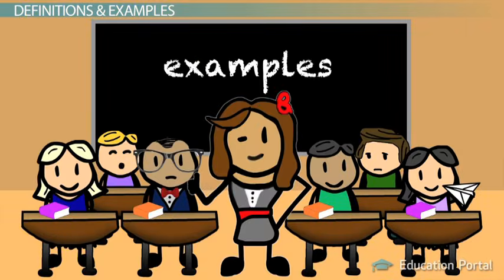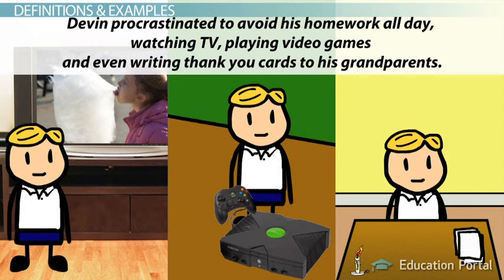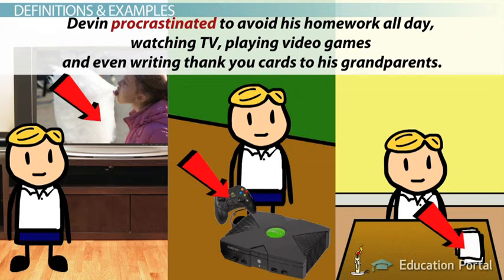Other times you'll see examples that help explain the word in question. This is very similar to finding the definition. Look at this sentence. Devin procrastinated to avoid his homework all day, watching TV, playing video games, and even writing thank you cards to his grandparents. What does procrastinate mean? This time it's not defined elsewhere in the sentence, but we do have examples of what it means. We know that watching TV, playing video games, and writing thank you cards are all forms of procrastination. If Devin should be doing his homework, but he's doing these other things instead, then procrastination must mean delaying or putting off. Now those examples helped us figure it out.